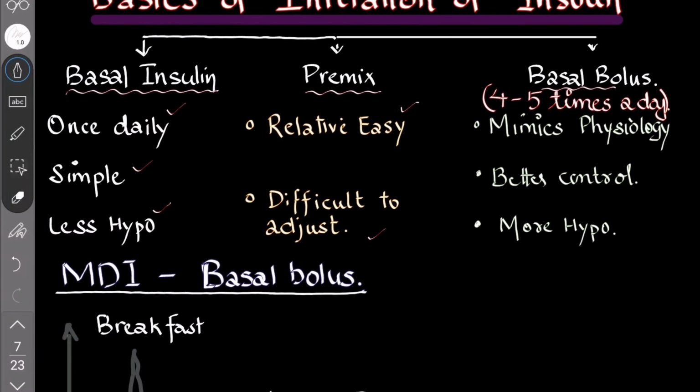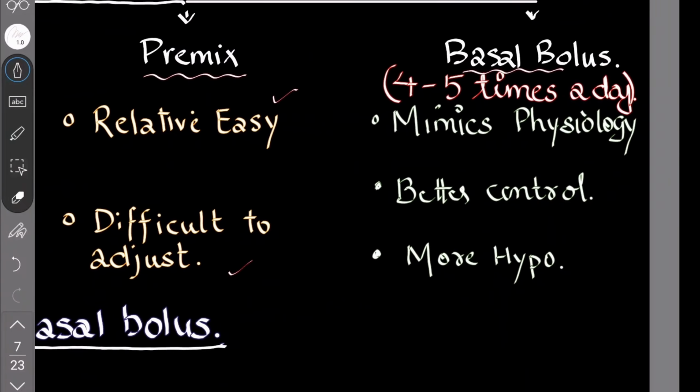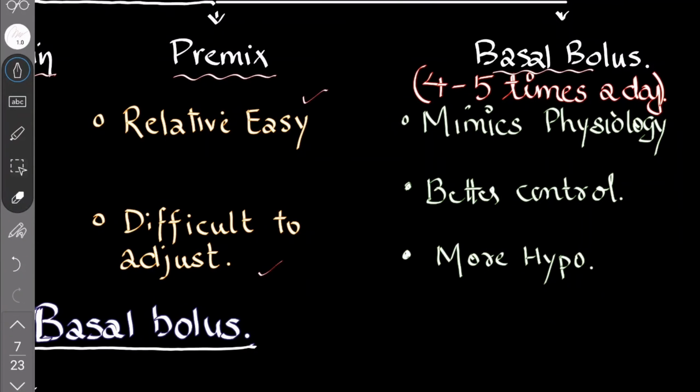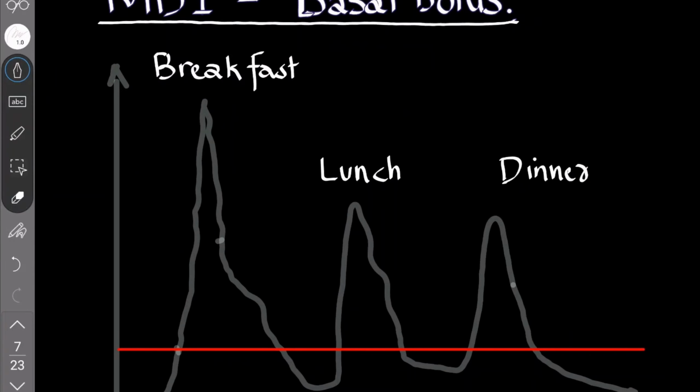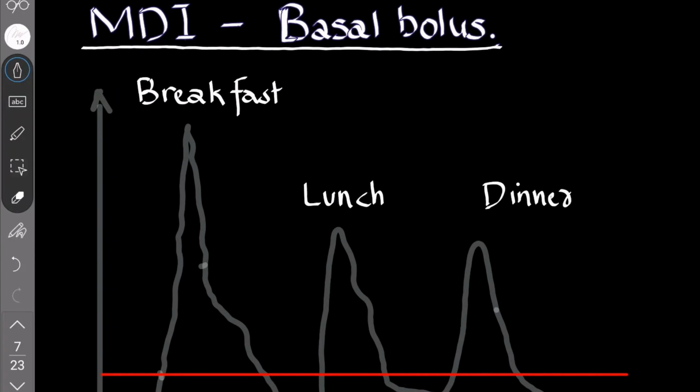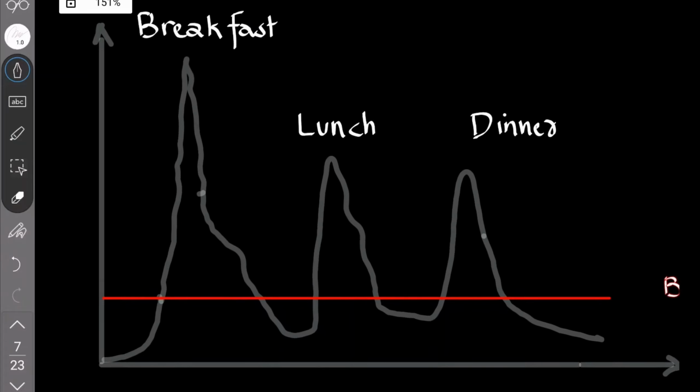Basal bolus is a very good method of controlling insulin. Basically, insulin production is better controlled. There is a chance of hypoglycemia, four to five times higher. That is the only disadvantage we encounter here. So you take basal bolus. What does basal bolus mean?